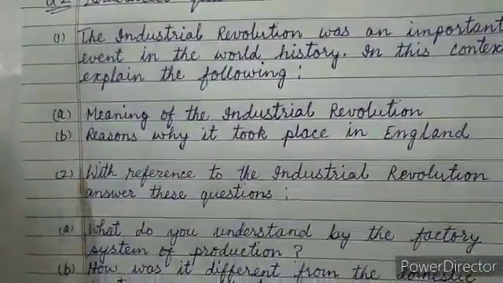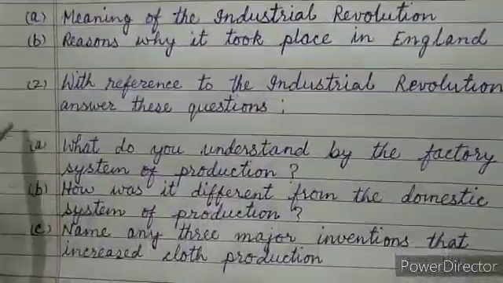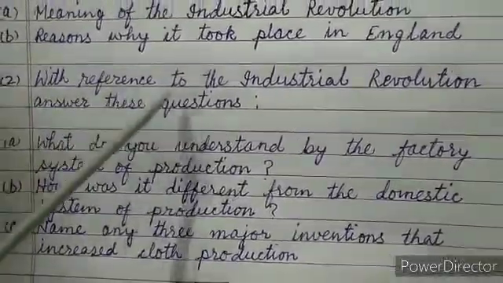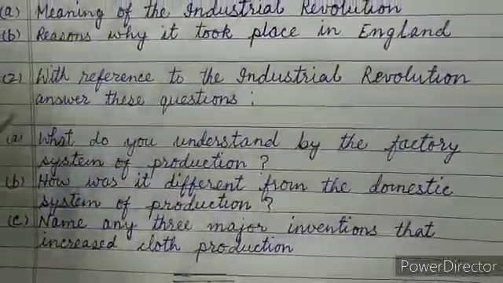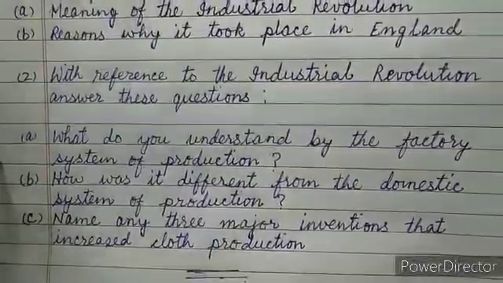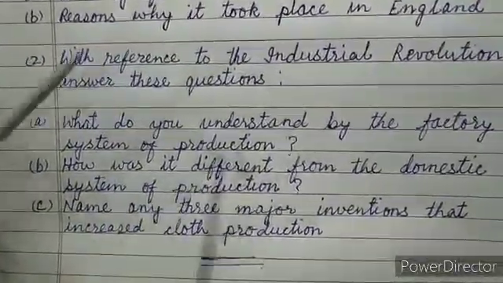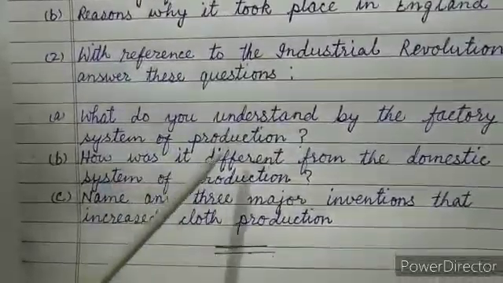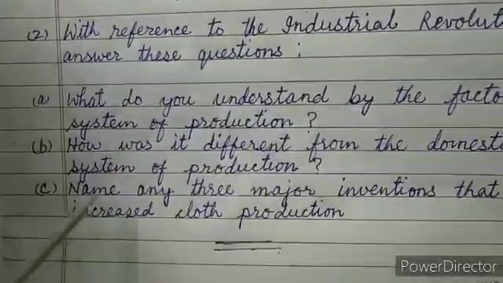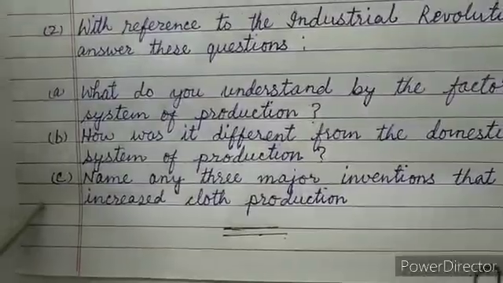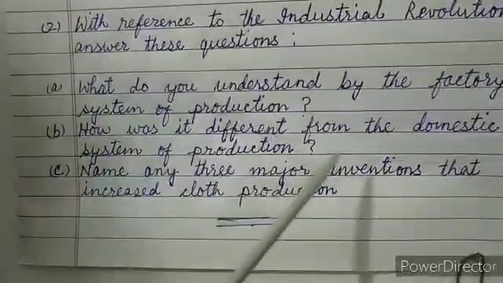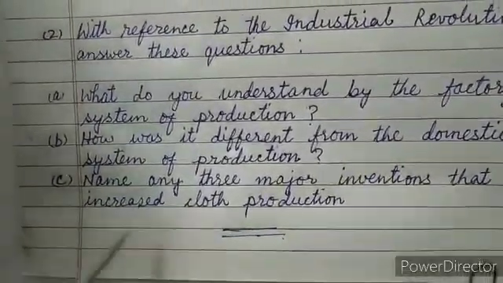Your second structured question is, with reference to the Industrial Revolution, answer these questions. Number 1, what do you understand by the factory system of production? Number 2, how was it different from the domestic system of production? Third is, name any 3 major inventions that increased the cloth production.